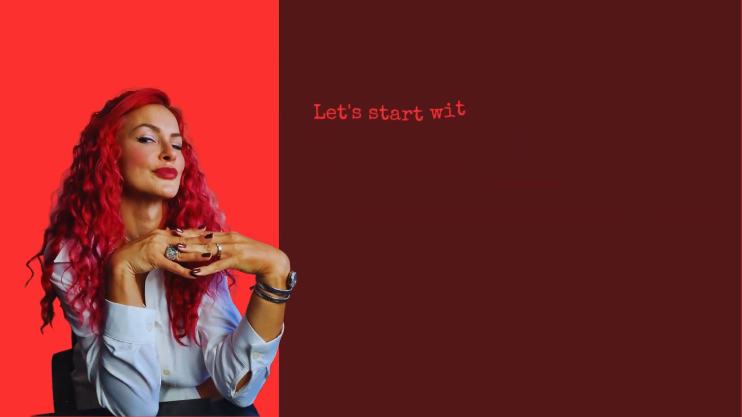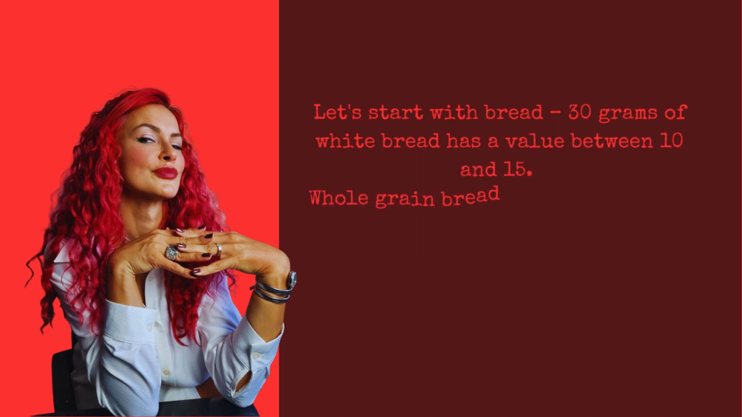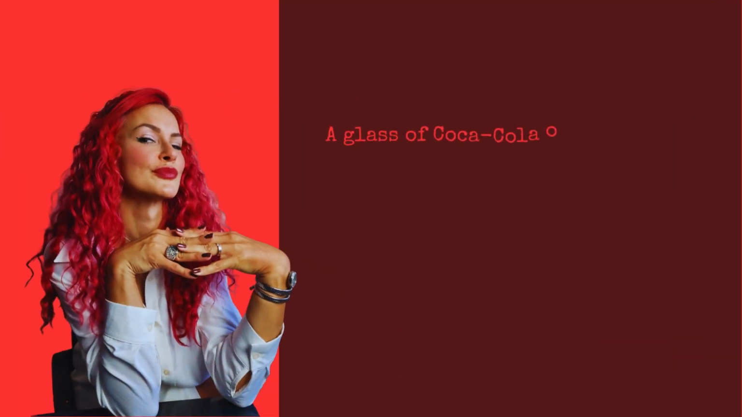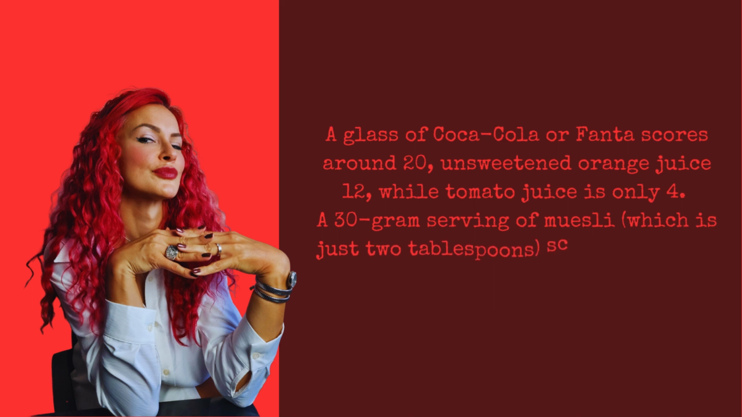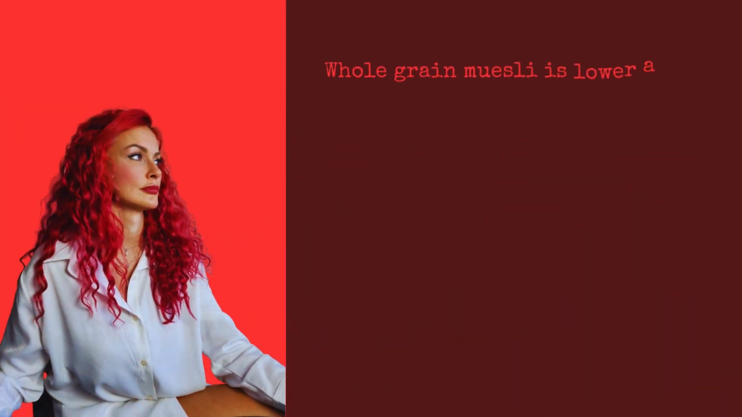Let's start with bread. 30 grams of white bread has a value between 10 and 15. Whole grain bread has a lower value of 7. A glass of Coca-Cola or Fanta scores around 20, unsweetened orange juice 12, while tomato juice is only 4. A 30-gram serving of muesli, which is just 2 tablespoons, scores 16, while corn flakes score higher at 23. Whole grain muesli is lower at 12.